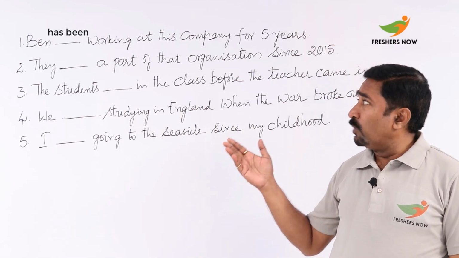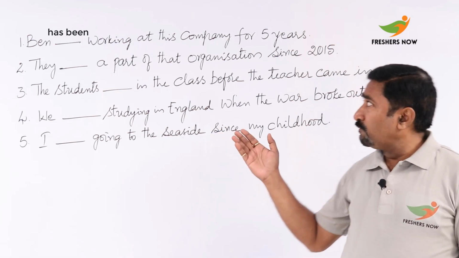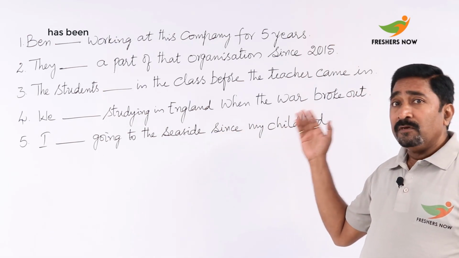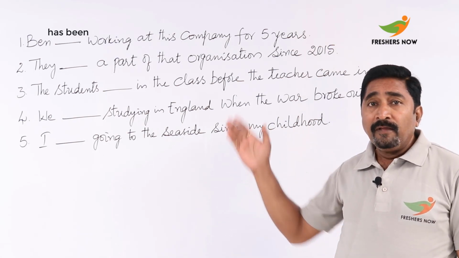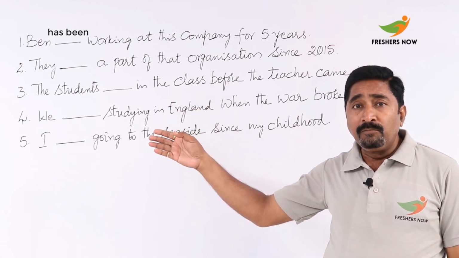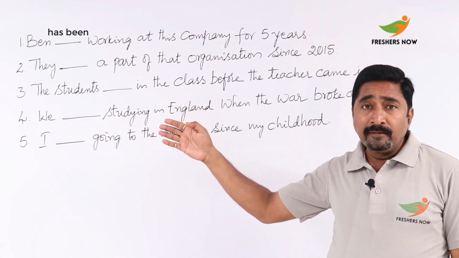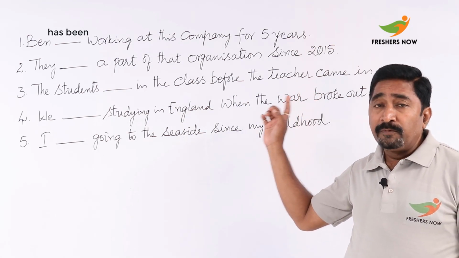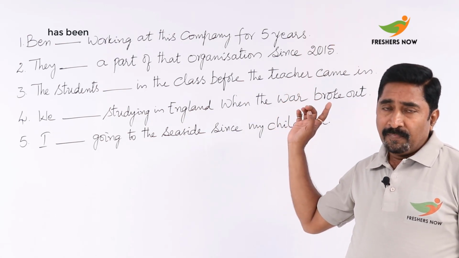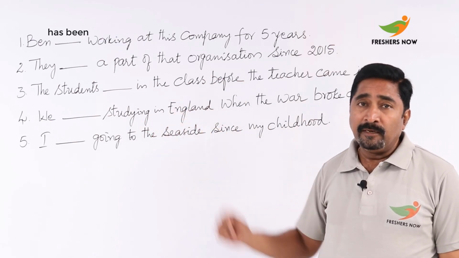And let's see the second one: They a part of that organization since 2015. It's also clear what the subject is, plural in number. There's a plural pronoun used, and here is a point of time with the use of the preposition since. And so here it is to be used as have been.